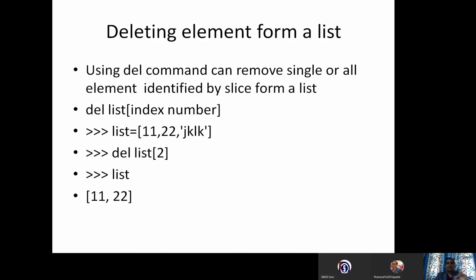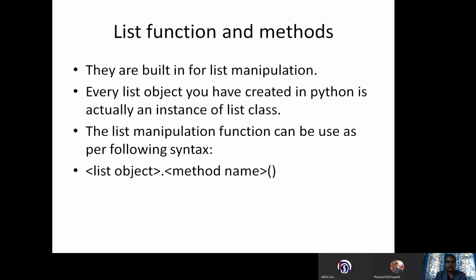Now we will discuss some of the list functions and methods which we can apply on the list. You can see this is the list variable dot. You can apply any method, same like a string. When you type this dot, a huge list of functions or methods will come. The same list will also be displayed. You can try it.